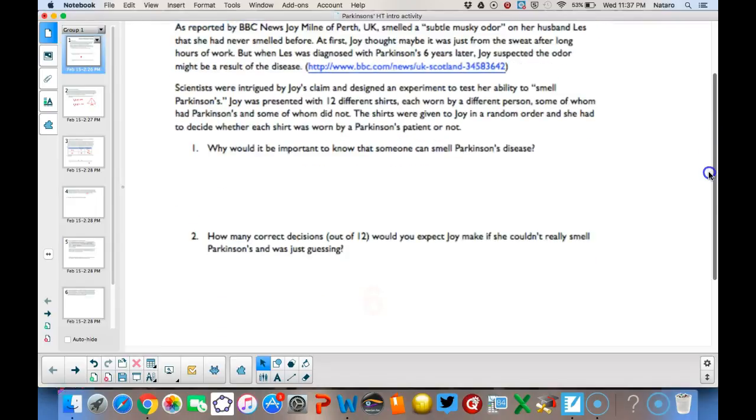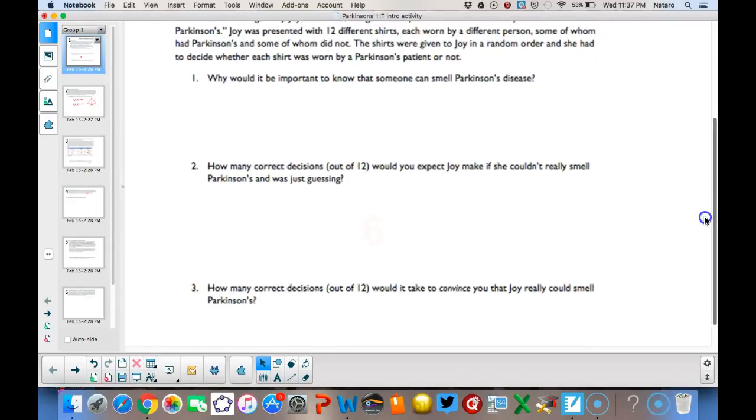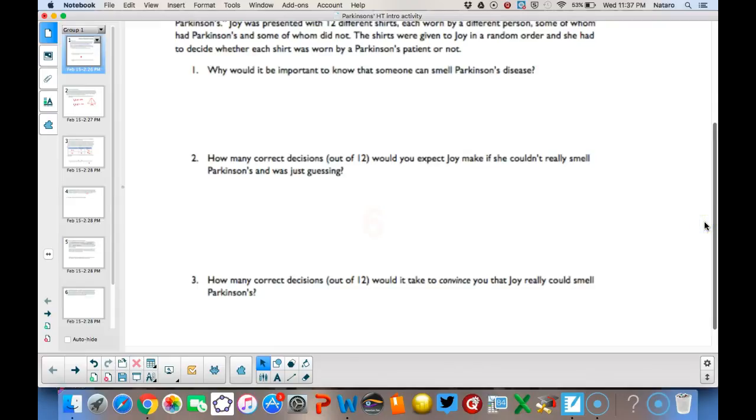Let's take a look at the answers to these questions. Question 1. Why would it be important to know if someone can smell Parkinson's disease? Well, here, Joy noticed the smell 6 years earlier than the diagnosis. So early diagnosis would be very helpful. Question 2. How many correct decisions out of 12 would you expect Joy to make if she couldn't really smell Parkinson's and was just guessing?